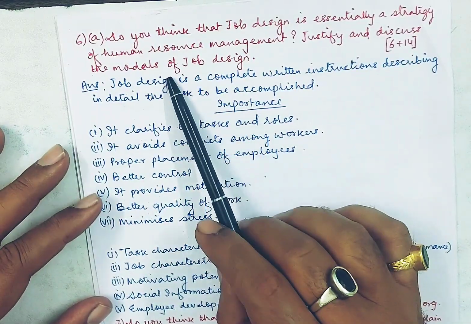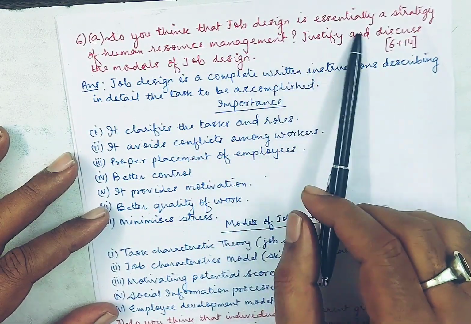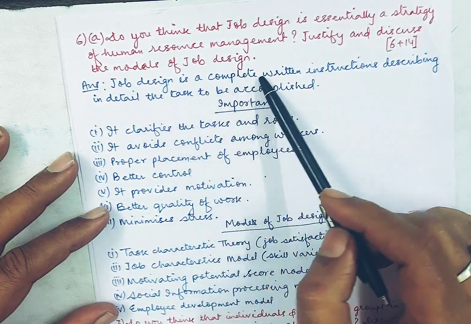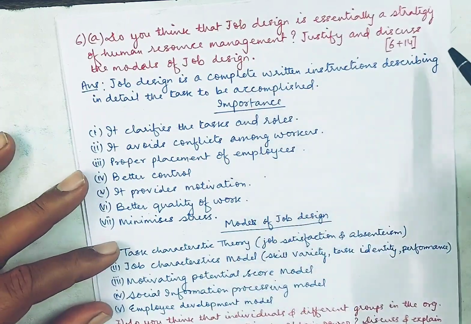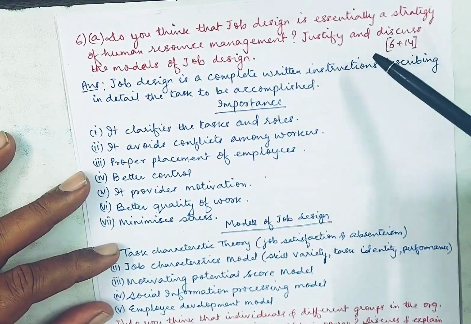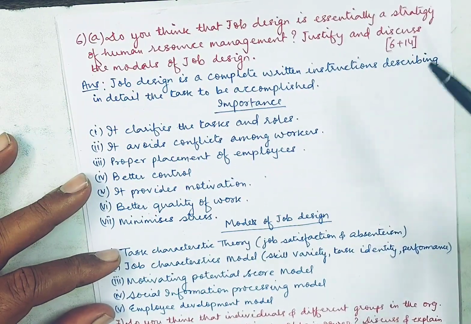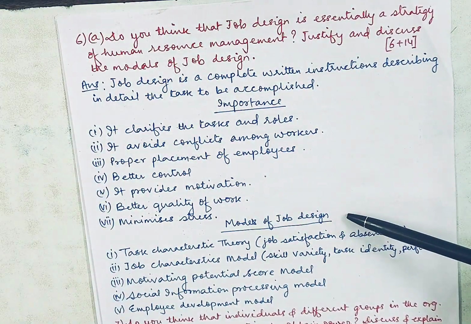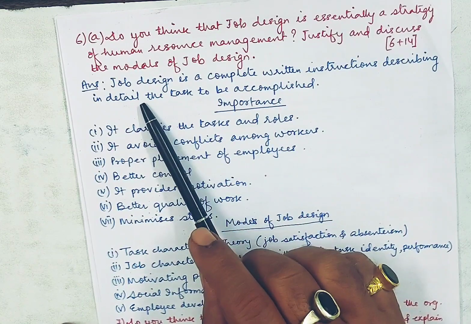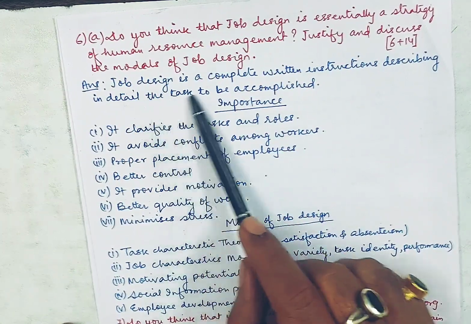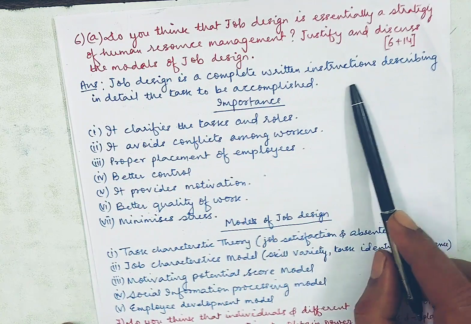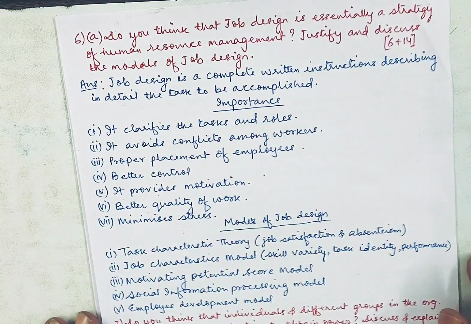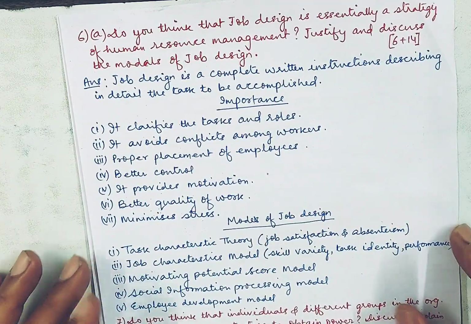Now the question is, do you think that job design is essentially a strategy of human resource management? Justify and discuss the models of job design. 20 marks question, 6 plus 14. So there are two parts of this question. One is importance, and the other is that you have to write about the models of job design. I've written one simple definition of job design. It is a complete written instruction describing in detail the task to be accomplished. So by this definition, you can understand the meaning of job design.